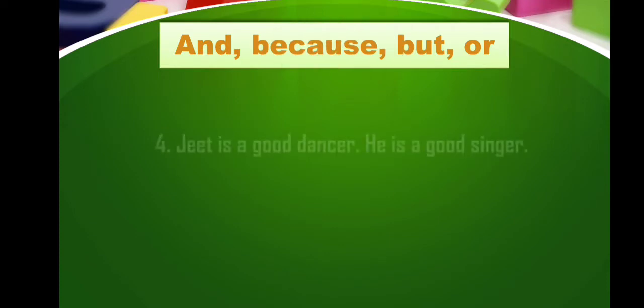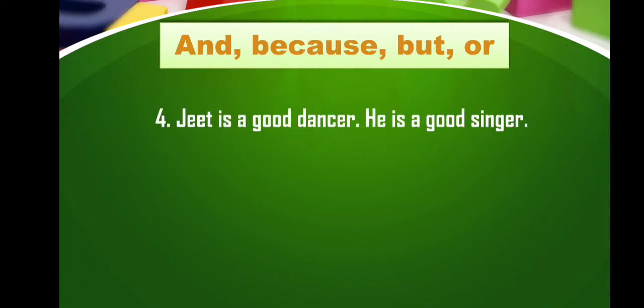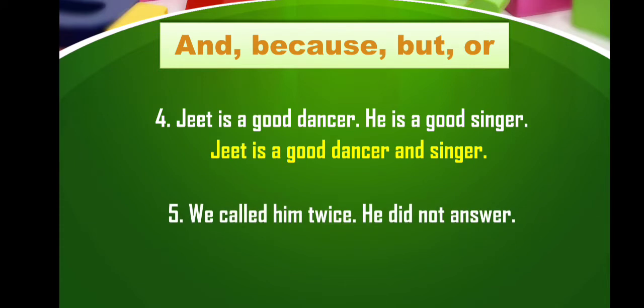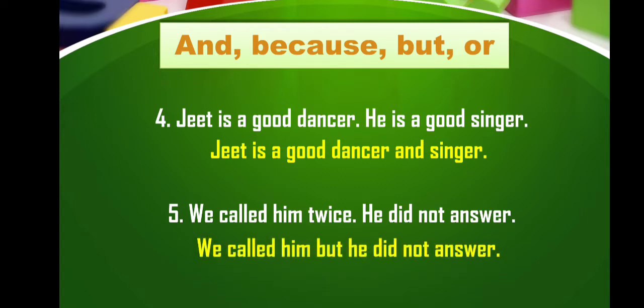The next sentences are Jeet is a good dancer, he is a good singer. Again two sentences are given and here we will use and to make it one. So the answer is Jeet is a good dancer and singer. The last sentences are we called him twice, he did not answer. Here which conjunction will we use? Yes, but. So the answer is we called him but he did not answer.